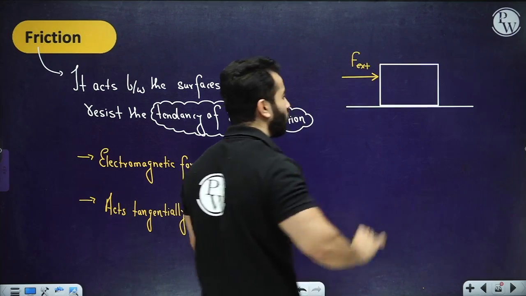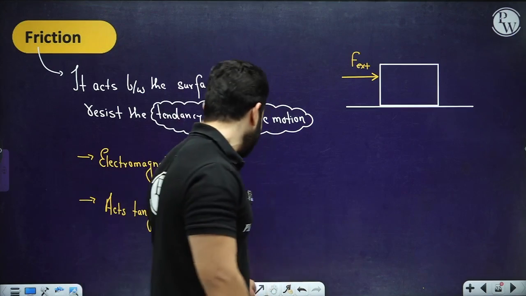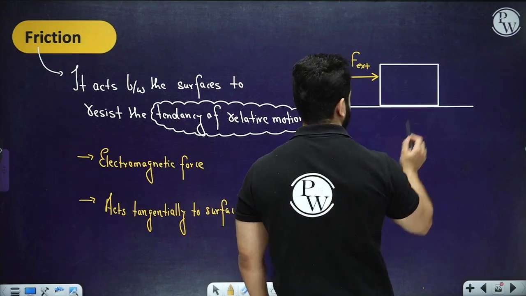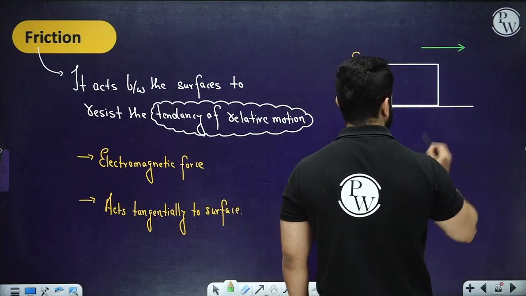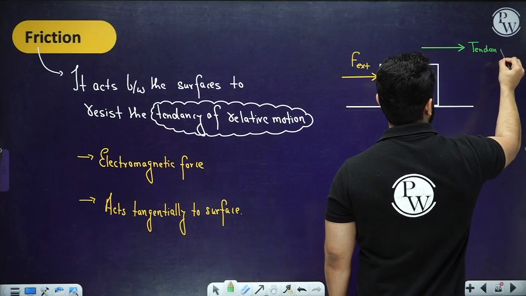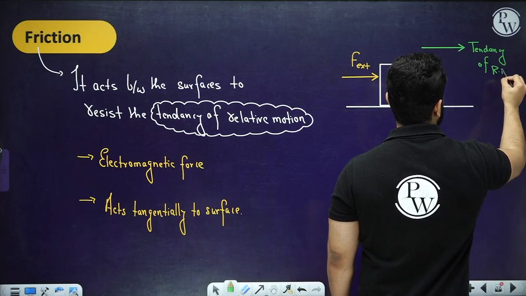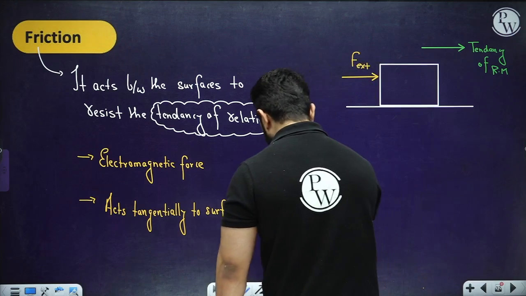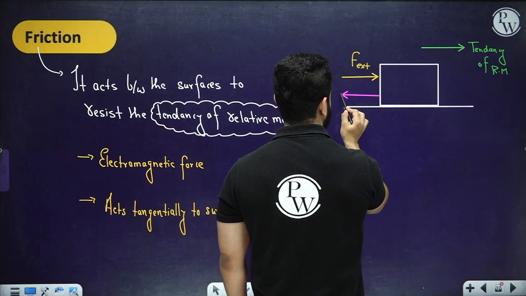Now, I really don't know what will happen because of this external force, but definitely there is a tendency of relative motion in this direction, right? So, to resist that tendency, friction force will act on this block in this direction.